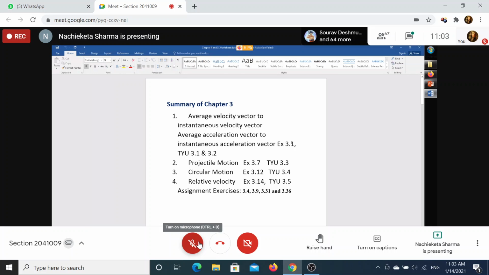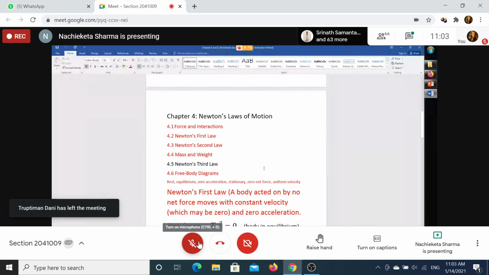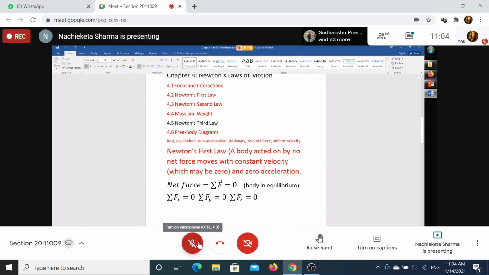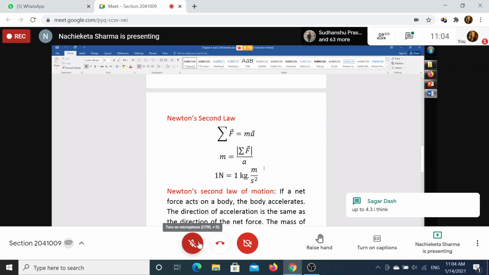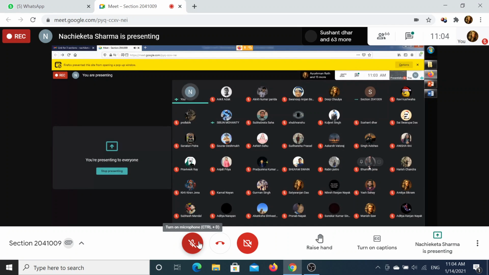Actually, you see, in the Newton's laws of motion, these are the topics to be covered: force and interactions, Newton's first law, Newton's second law, mass and weight, Newton's third law, free body diagrams. So as far as I have remembered, probably we have covered Newton's first law and also the third law. We have also covered Newton's third law.